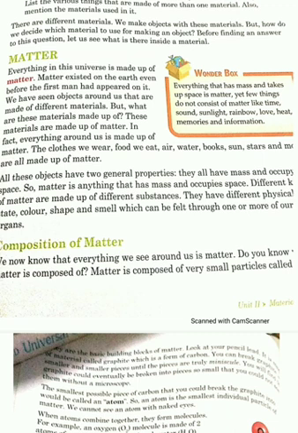In your room, you must have a chair, table, and your window, door. All these things which are around us are called matter, or we can say everything in this universe is made up of matter. Matter exists on the earth even before the first man appeared on it. Okay, we have seen objects around us, they are made up of different types of material, but all these materials are made up of matter.